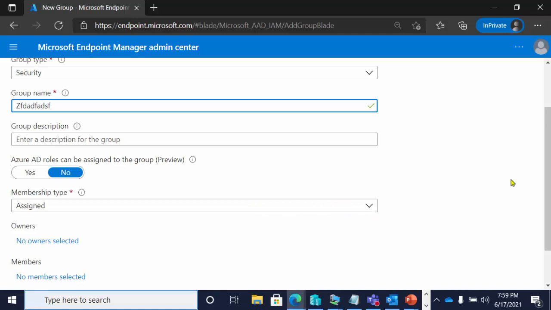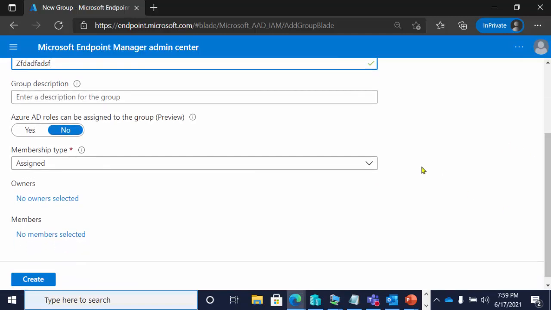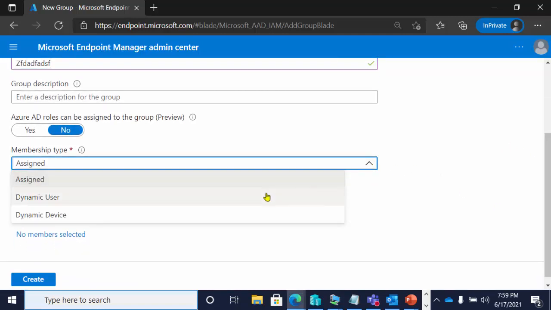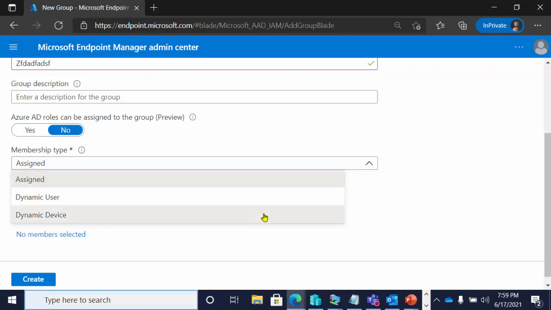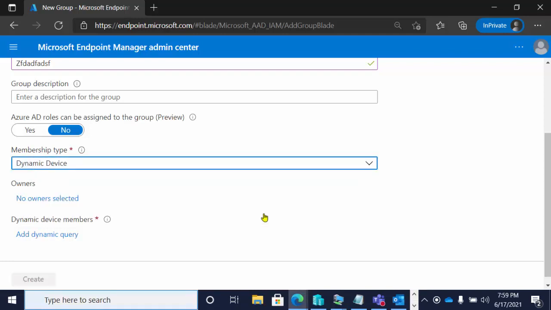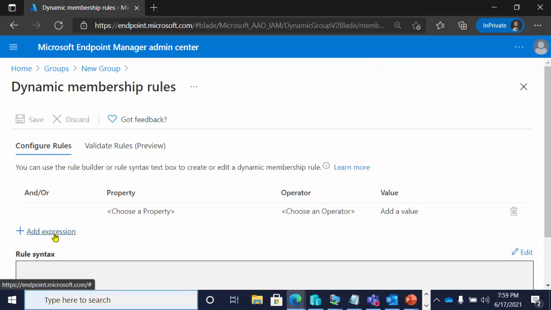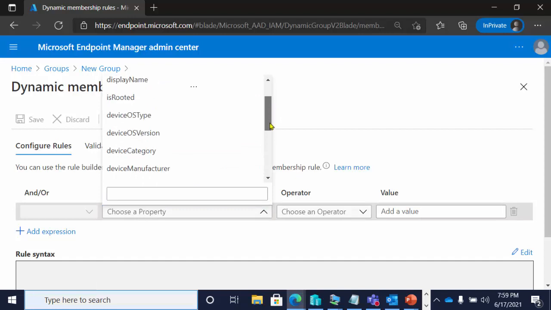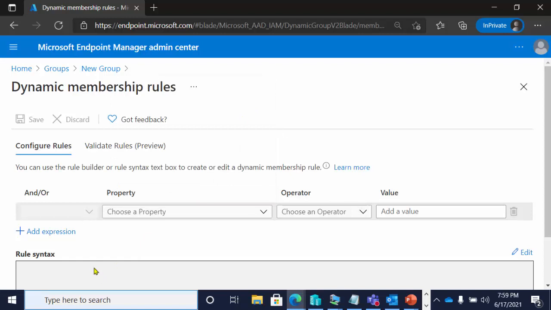So my point of doing this is you can build groups. You can build dynamic user, dynamic device groups in Endpoint Manager Admin Center, which is basically Azure AD, and I can go add a dynamic query. Well, look at the list of properties that are available here, right? There's frankly not that many. Yes, you can go and add some rule syntax to get other properties that are available, but they're not in the list per se.